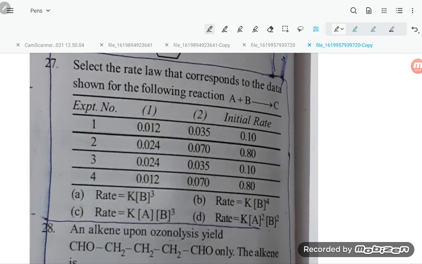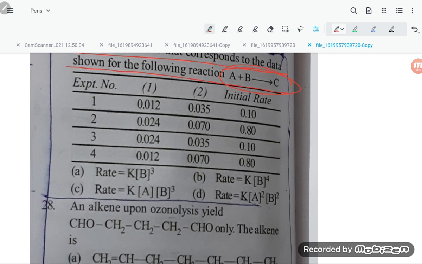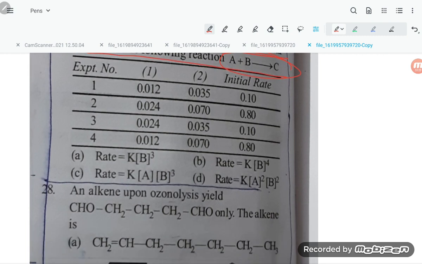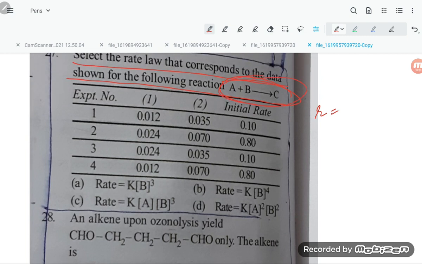Now next question 27. Select the rate law that corresponds to the data shown for the following reaction, A plus B giving C. So they are asking for the rate law. Students, rate is equal to what, from this equation?